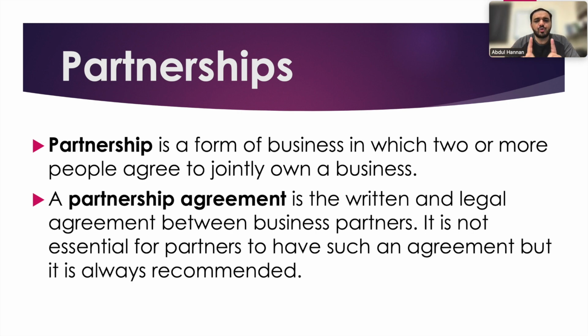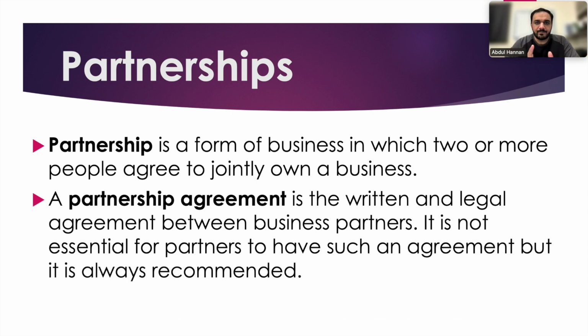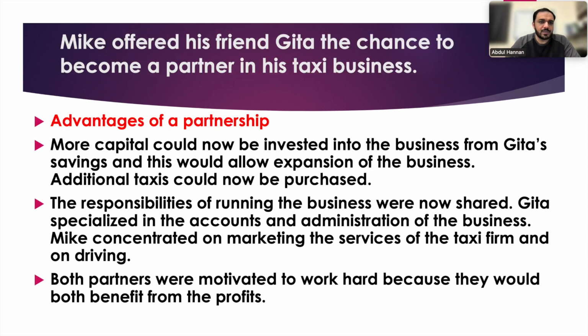In partnership, two owners are there, so they will make an agreement between each other. It is not essential for partners to have such an agreement, but it is always recommended. For example, two friends are there, they don't need any agreement because they know each other, they are very good friends, but it is recommended. You never know when you are going to fight with your friend also.